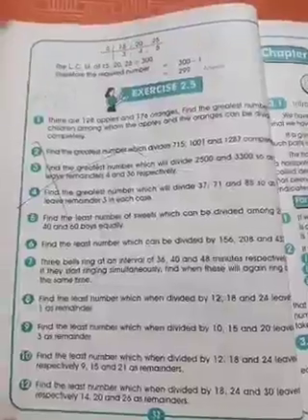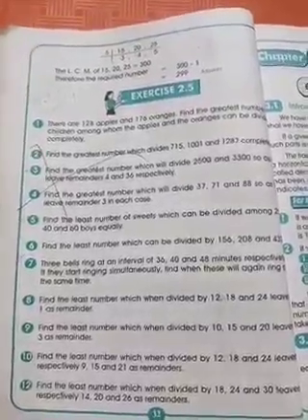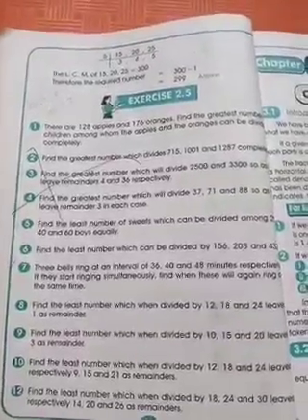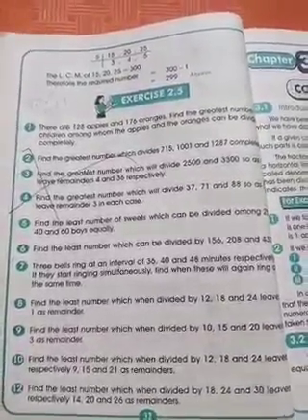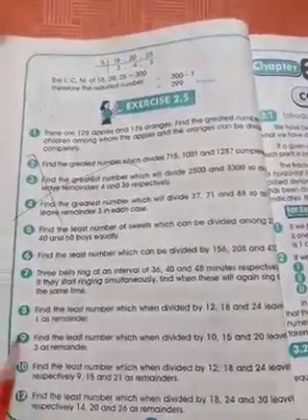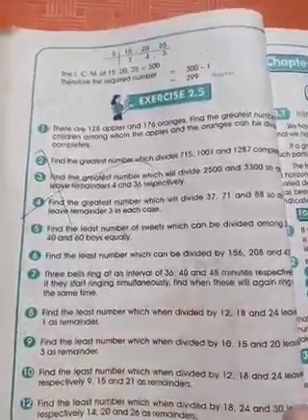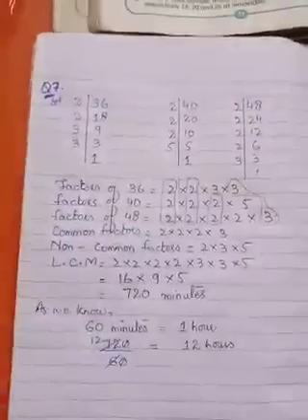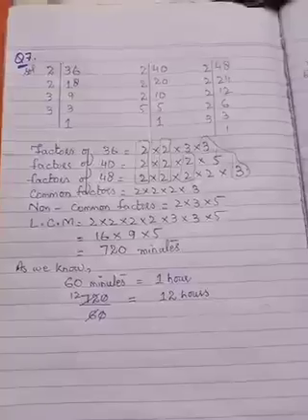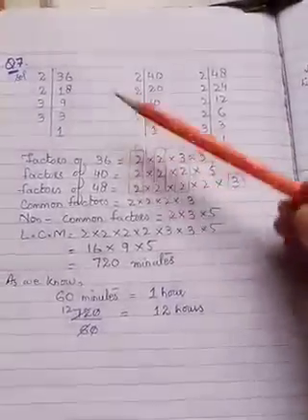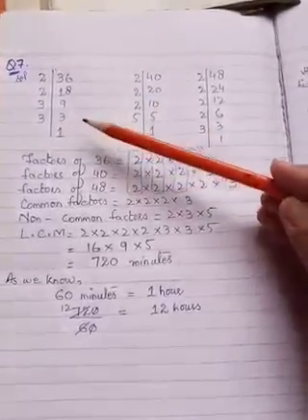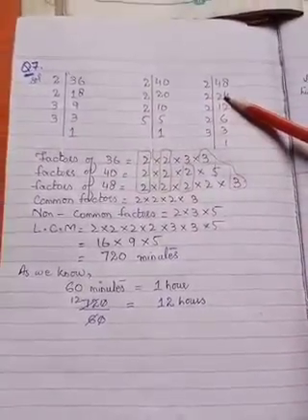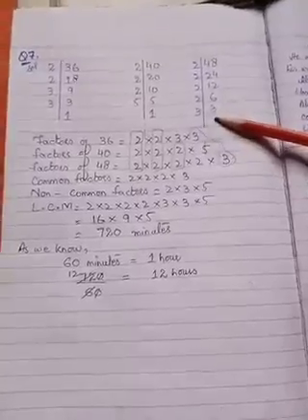It means the first time they ring together will be the least time, right? So we have to find the least time at which these three bells will ring together. With this understanding, I know that I have to find the LCM. We will take the LCM of 36, 40 and 48, and solve the question.